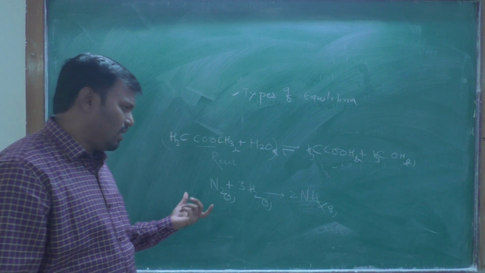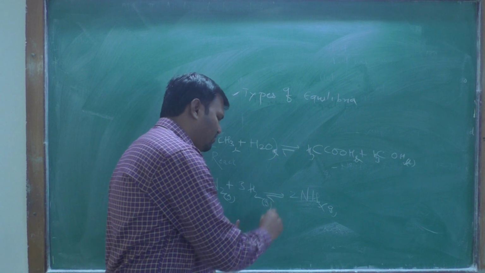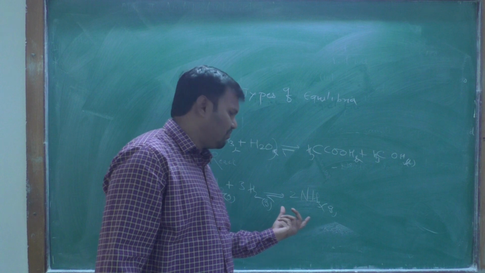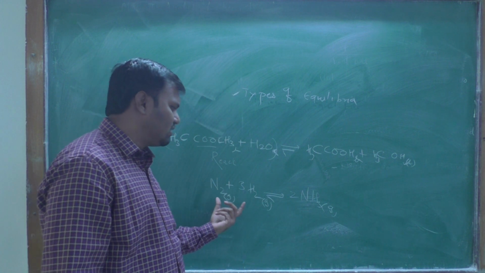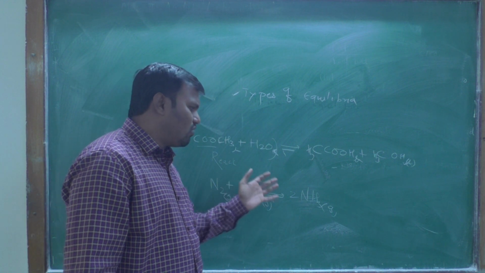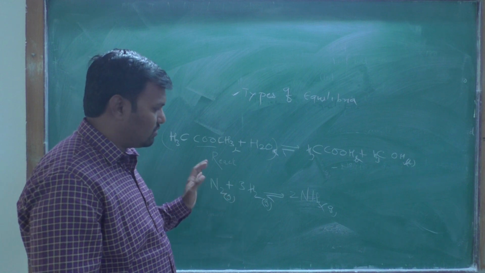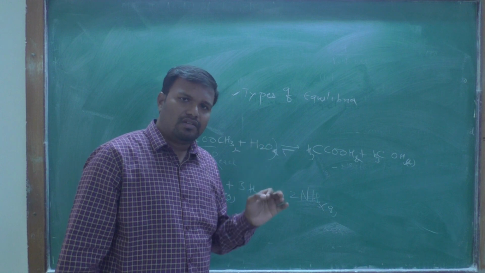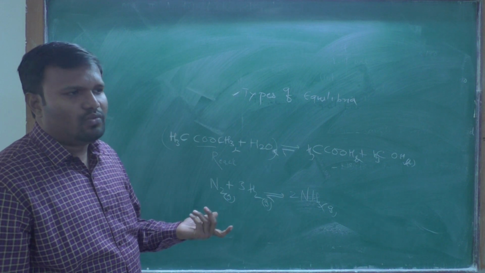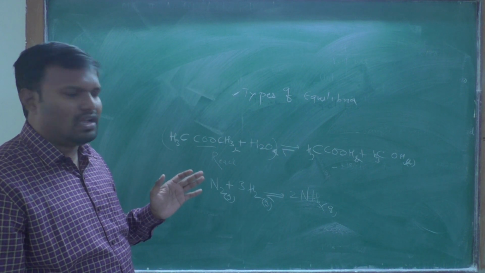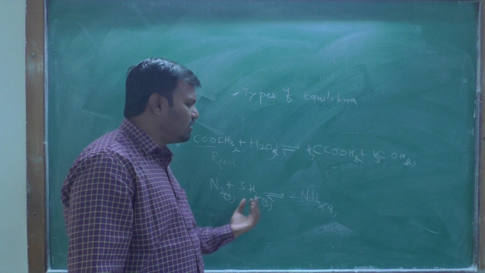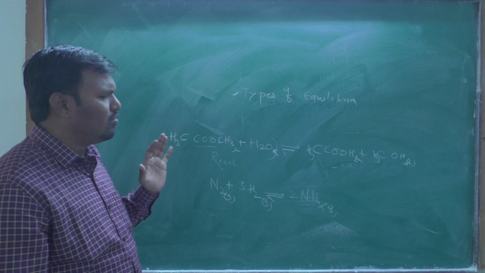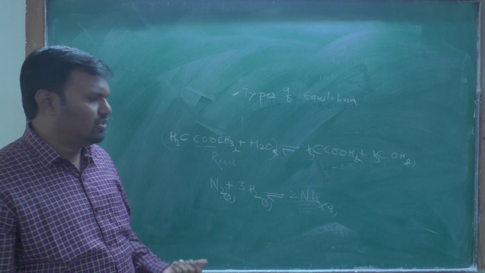In this reaction equilibrium you can find that the product is in gas form and all the reactants are in gas form. Therefore the same phase means the same phase, gaseous, liquid or solid. These are the phases. And if your reactants and products are all in the same phase, then this type of equilibrium is called the homogeneous equilibrium.